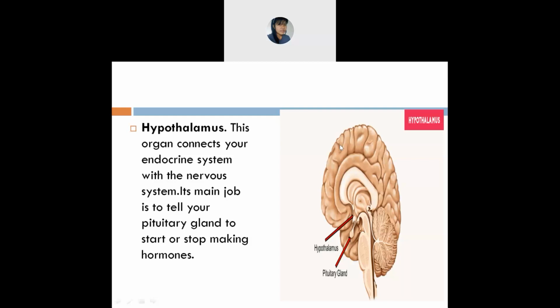Occipital, how many? One. Okay, very good.